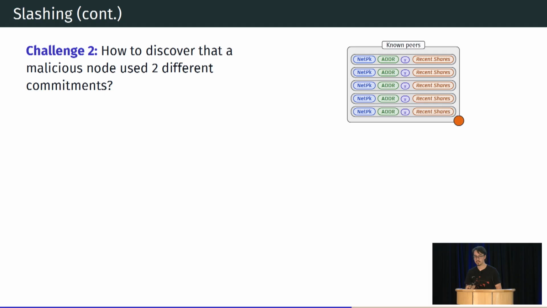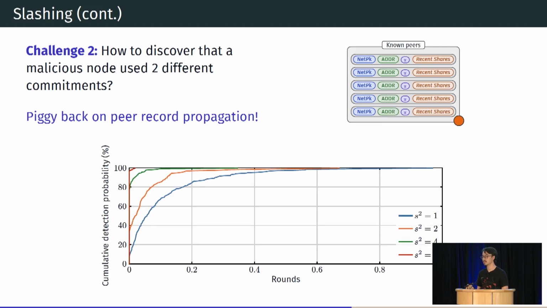Okay, the second challenge in slashing is propagating these shares. Because the question is, on one hand, I committed to this set and spammed them. On the other hand, I committed to this other set and spammed them. Now I'm doing too many requests, but how can they combine the shares to slash me? Our solution to this is to piggyback on record propagation.